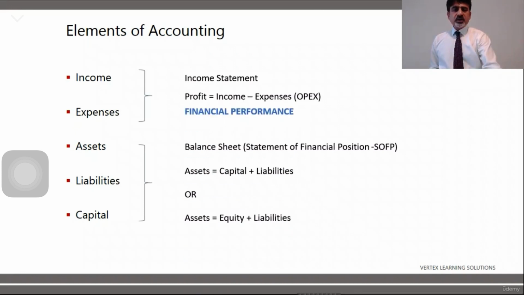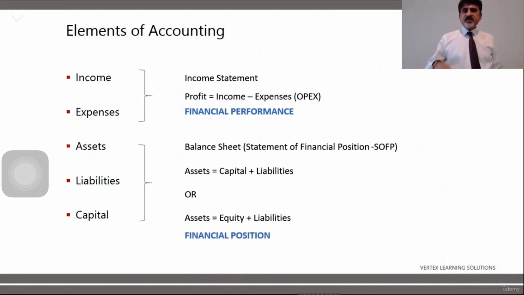So we have two terms, financial performance and financial position. Financial performance reflects the income statement. Financial performance means ability to make profit. And financial position is the relationship between assets and liabilities, and you see it from the balance sheet. So financial position means how much assets and how much liabilities do you have. That is called financial position.